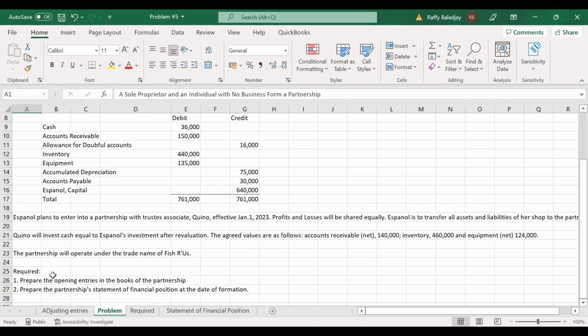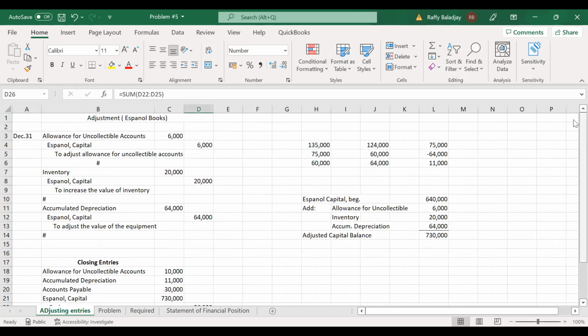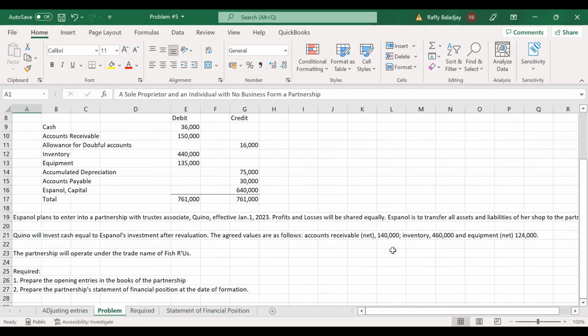So let's take a look at first the adjusting entries based on this revaluation. So here are your adjustments. So first, again, your allowance for doubtful accounts will be adjusted because per agreement, your accounts receivable net of allowance is 140, or it should be 140. As you can see here, the balance of your receivable is 140 minus 16,000 allowance for doubtful accounts. So you will have 134,000. But based on the agreement, it should be 140 net of the allowance for doubtful accounts.